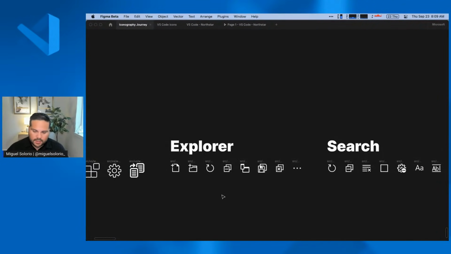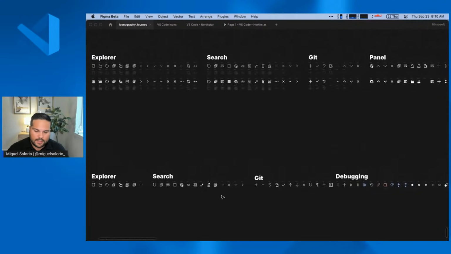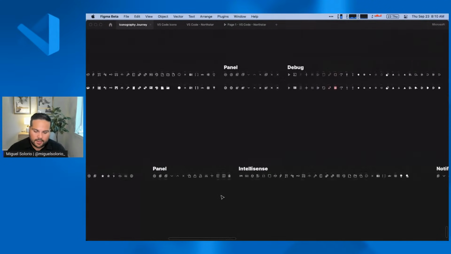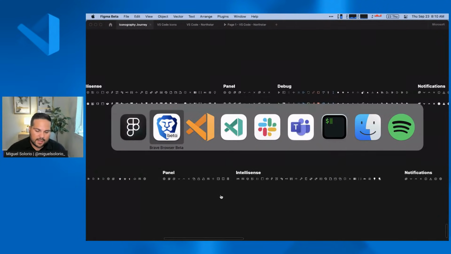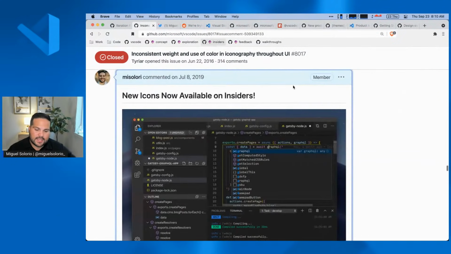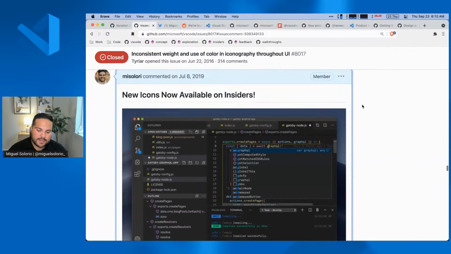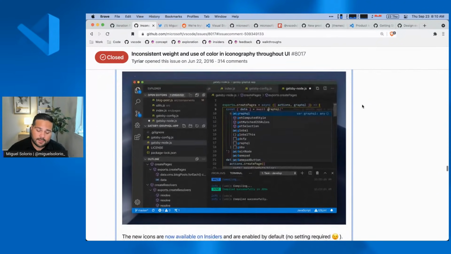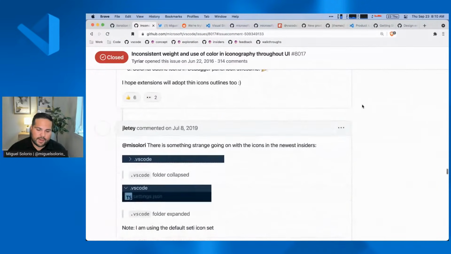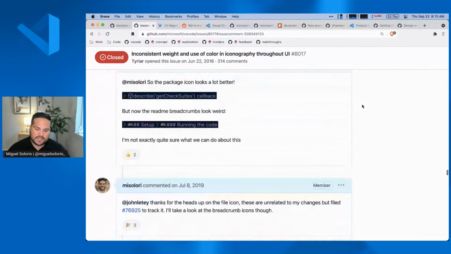So then we updated all of the icons in the product, and these were essentially what the final icons ended up looking like. And then because the Insiders build was just a custom build and you had to download it, we wanted to bring it to Insiders. So we eventually opened it up to Insiders. We turned it on by default before there was a setting to turn this on. So now everybody was getting this. And so we started getting a lot more feedback, and we just continued to iterate with the community. As we made iterations, we'd get feedback and go back and forth.